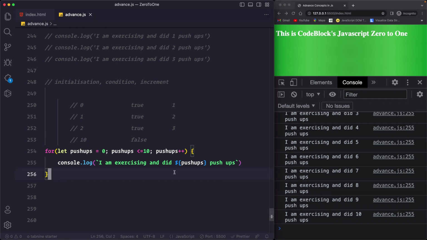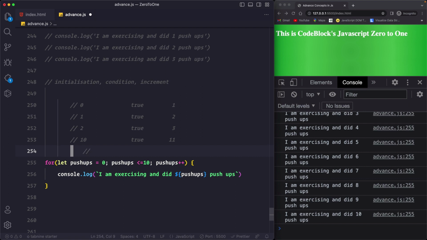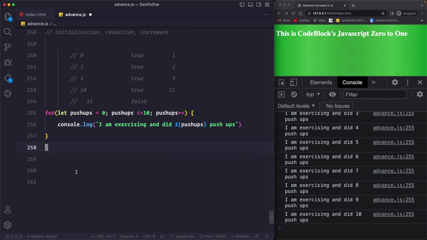So this is a very simple for loop. And this would actually be true by now because we are using less than equals to, so it will increment to become 11. And now when you evaluate, 11 is neither equal to nor less than 10, so the execution will stop. So this is a very simple for loop. You use a for loop to repeat a line of code a given number of times.